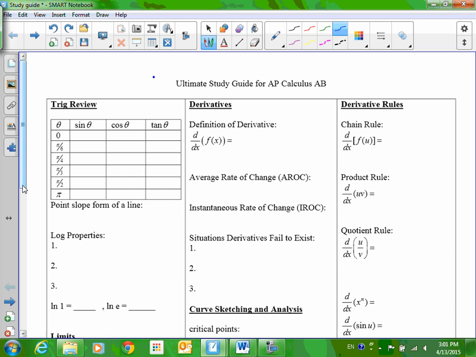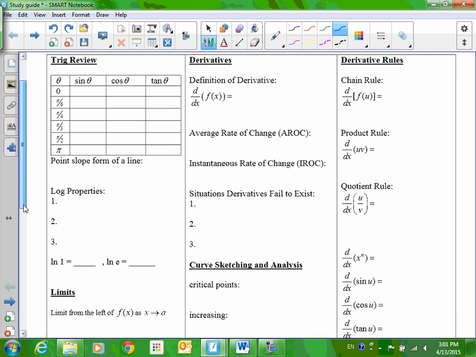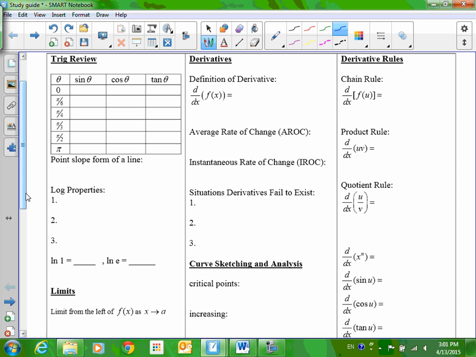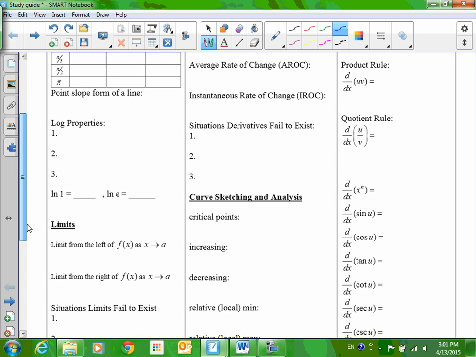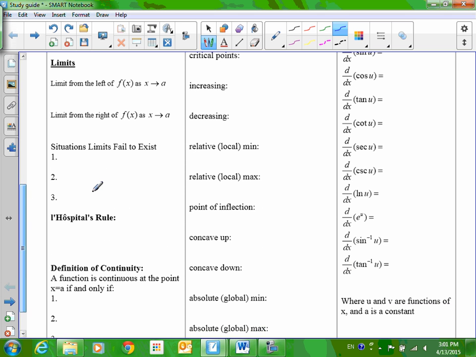I would like to go through and write down anything that we have talked about. So I'm going to start in this column over here. So limits. Limit from the left of f of x as x approaches a. I'm going to change to red here. And this is all stuff that you can do.